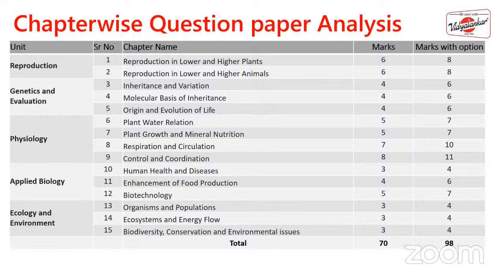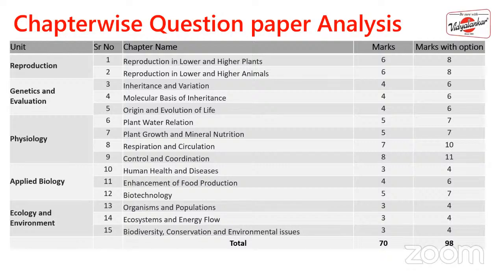Enhancement of food production: 4 marks without option, and with option, 6 marks. Biotechnology: without option, 5 marks, and with option, 7 marks. Organisms and population: without option, 3 marks, and with option, 4 marks.